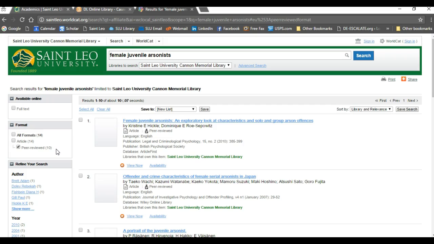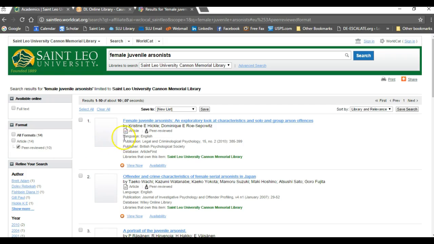Do you have to read all the articles? No, absolutely not. But I do suggest you read the titles of the articles to see if they specifically refer to female juvenile arsonists. If the title uses the search terms, it's a good bet the entire article examines the subject. Don't just look at the first 3 or 4 titles. Look at the first 3 or 4 pages of article titles. It'll only take a minute or so to do that.